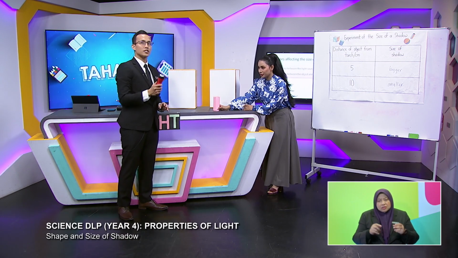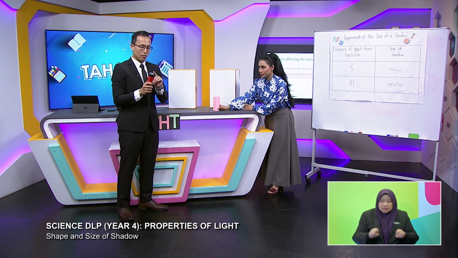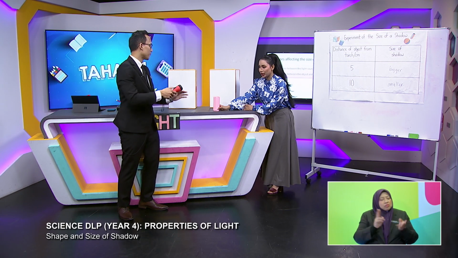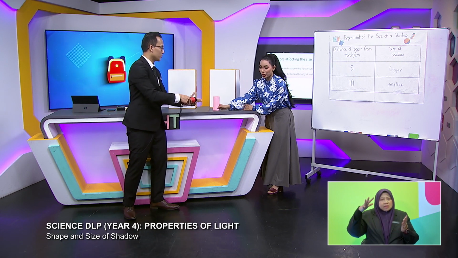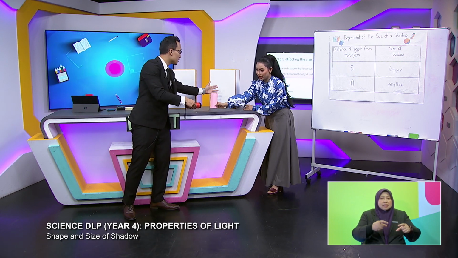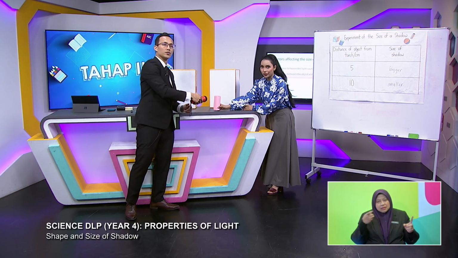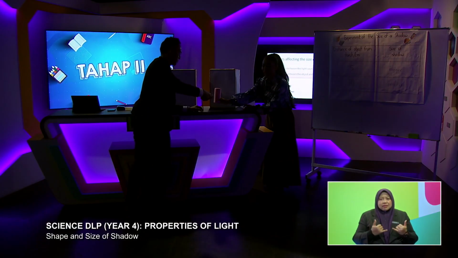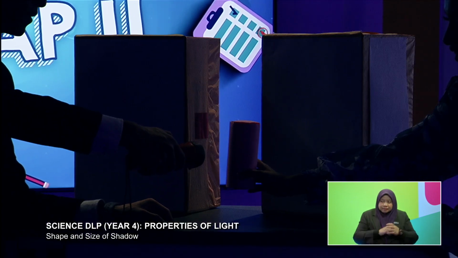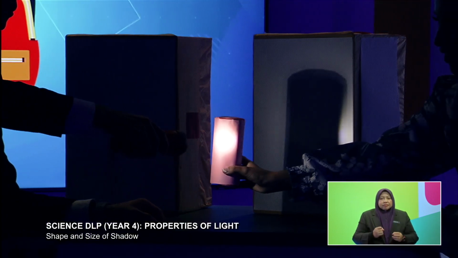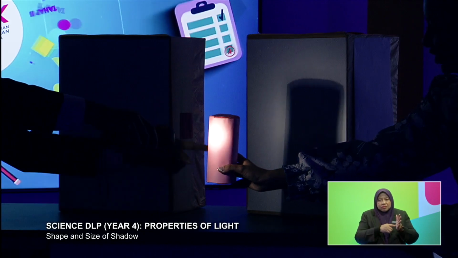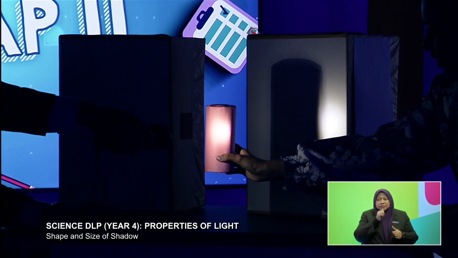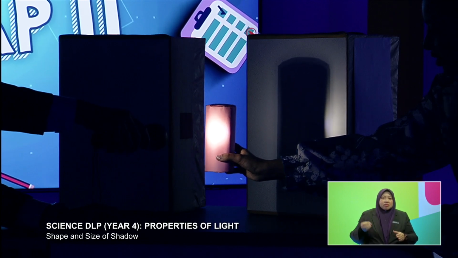In this experiment, we will not change the distance of the light source. Shafika is going to move the object further from the screen. We need to wait for the lights to go a bit dim. Okay, now it shows that the light source, the object and the screen are far from each other. So the shadow formed is bigger, right?